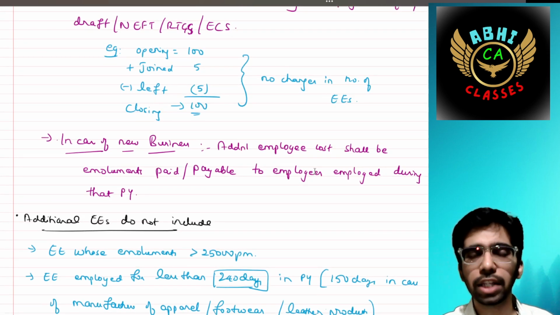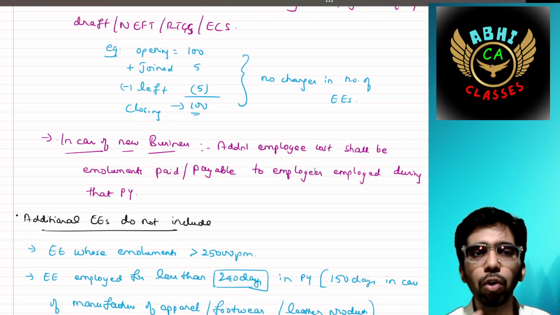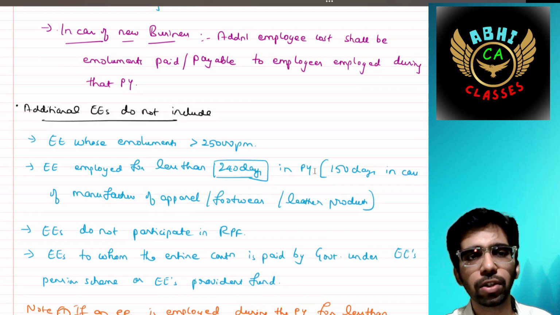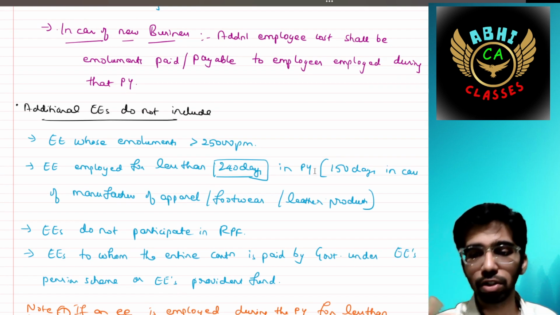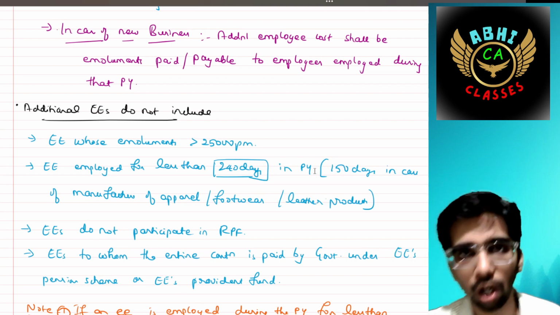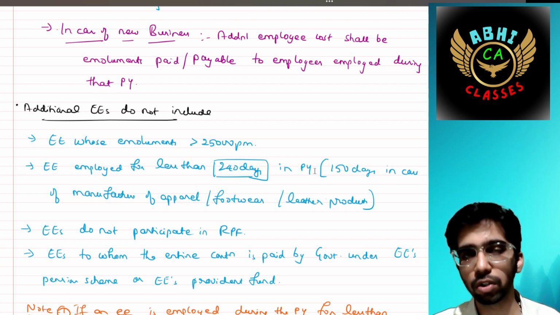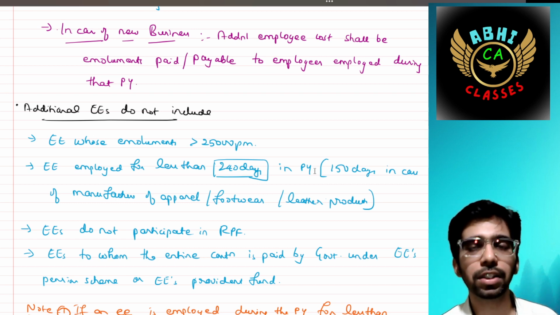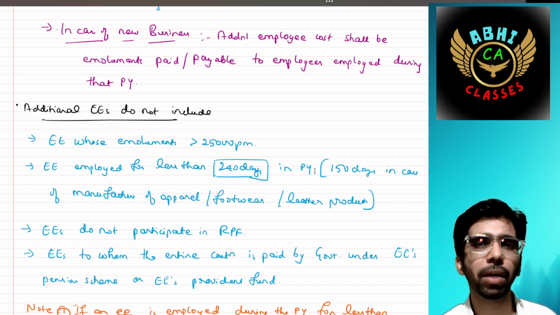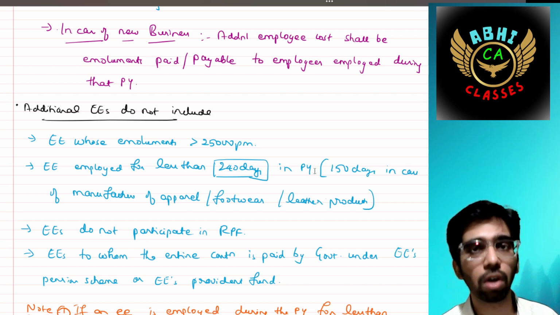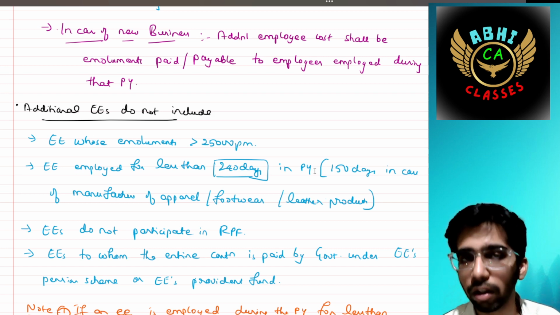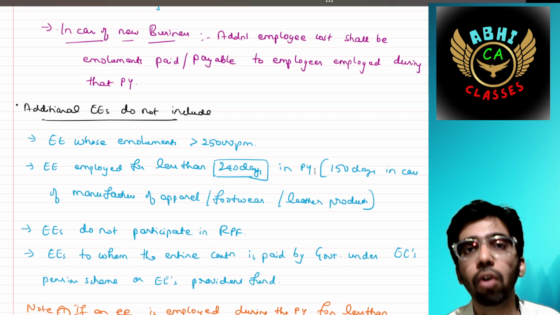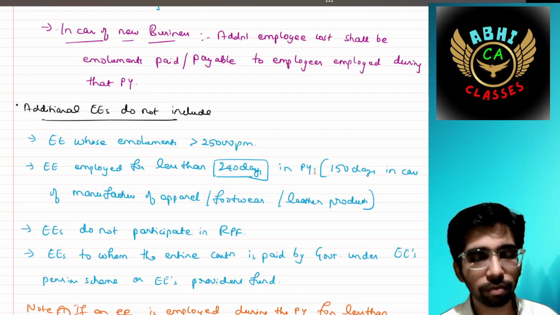Okay. In case of a new business, the additional employee cost shall be the emolument paid or payable to the employees employed during the previous year. Simple. Then additional employees do not include those who are receiving emoluments or salary of more than 25,000 per month. If I am paying more than 25,000 per month in my organization, then that employee is not eligible for deduction under section 80JJAA.